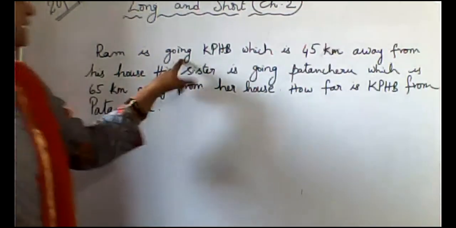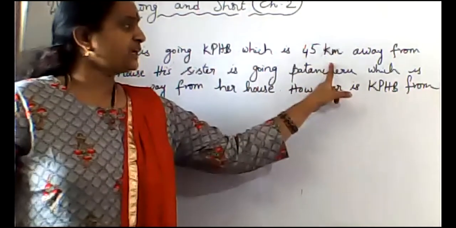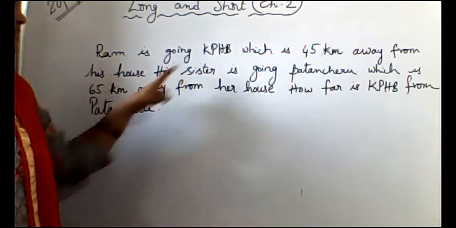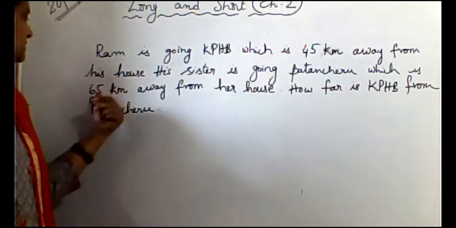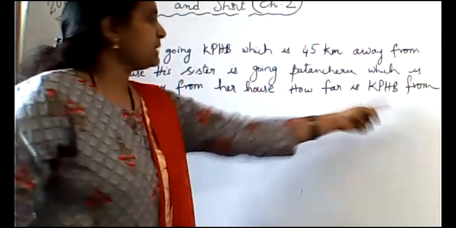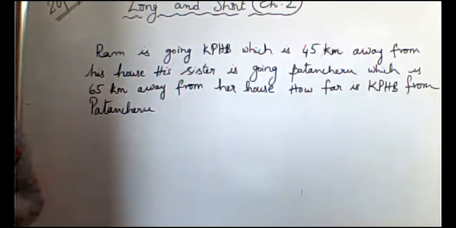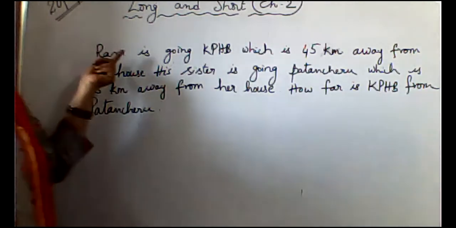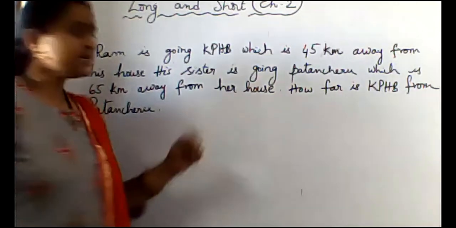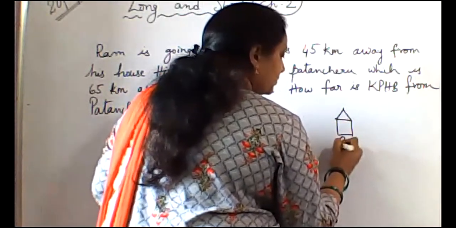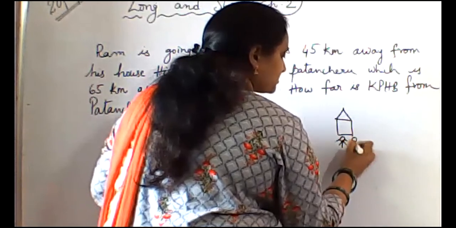Ram is going to KPHB, which is 45 kilometers away from his house. His sister is going to Patancheru, which is 65 kilometers away from her house. How far is KPHB from Patancheru? So, Ram's sister means what? Both are staying in the same house. Okay? Both are staying in the same house.